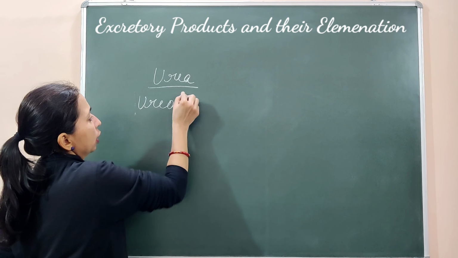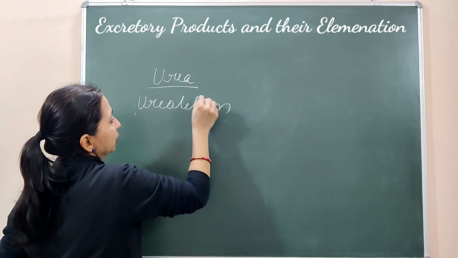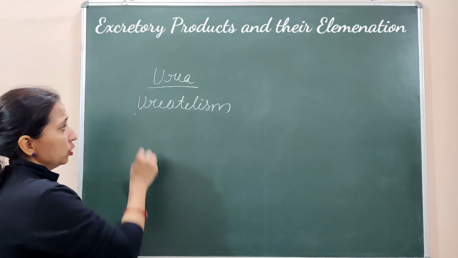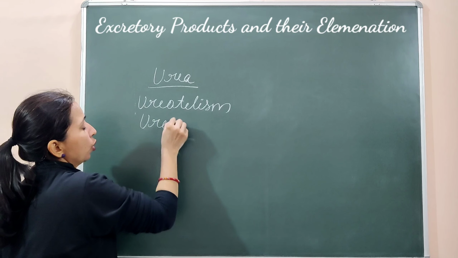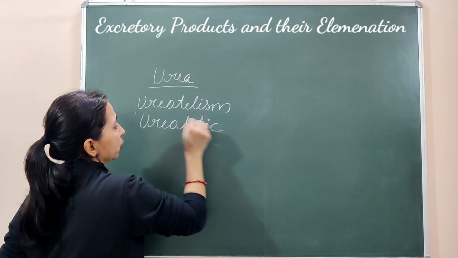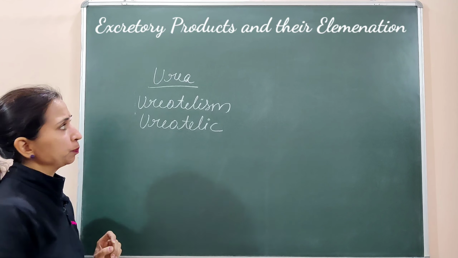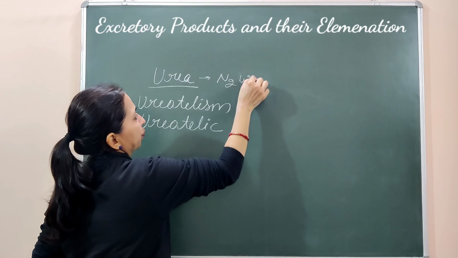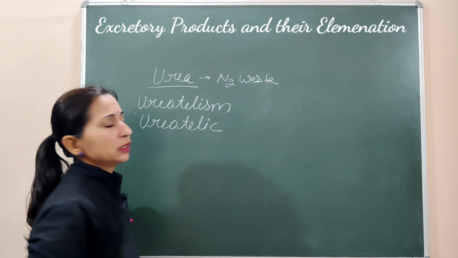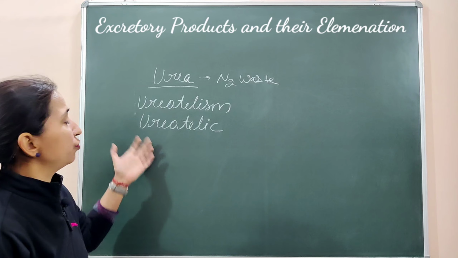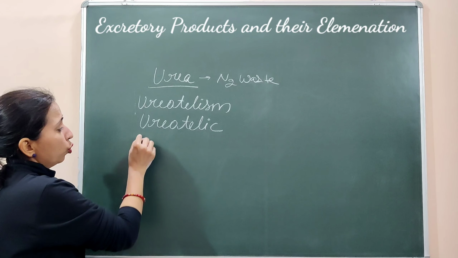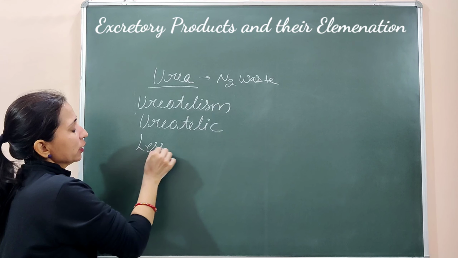उसे हम क्या बोलेंगे? We call it Ureotelism. And organisms which show this excretion are known as ureotelic organisms. Organism को हम ureotelic बोलेंगे. और उनमें synthesize क्या हो रहा है? Nitrogenous waste urea is synthesized there. So this nitrogenous waste, this urea, is less toxic as compared to ammonia. So we can say it's less toxic.